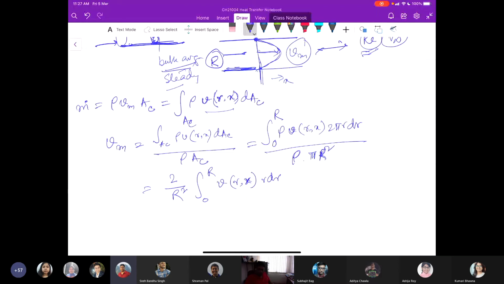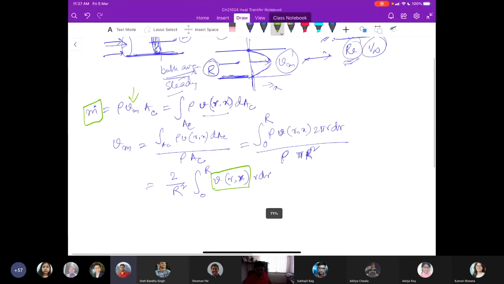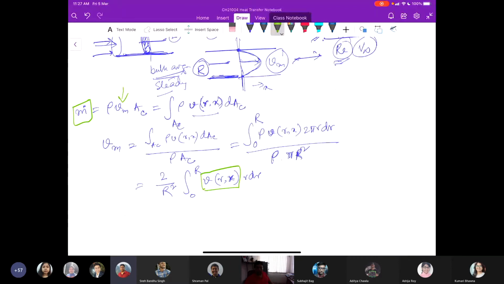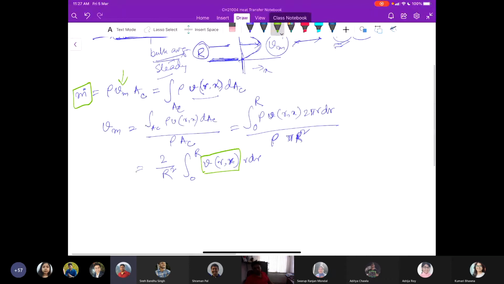So that means if we know the velocity profile or the mass flow rate, we can calculate the mean velocity. Fine. So this is a way to find the mean velocity for the internal flow in order to calculate the Reynolds number.